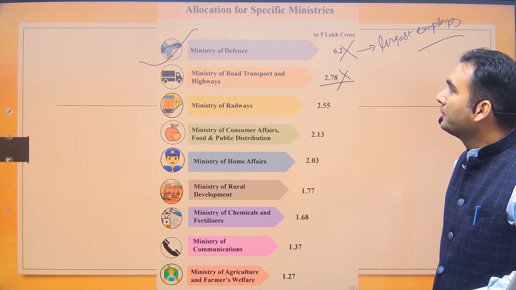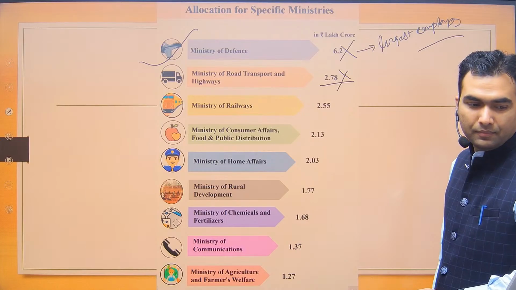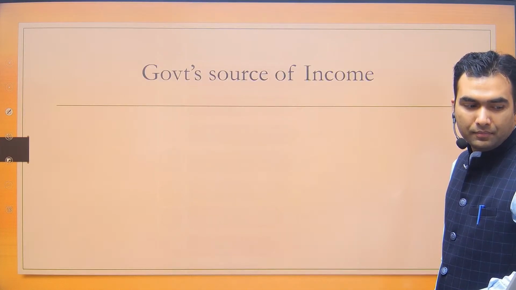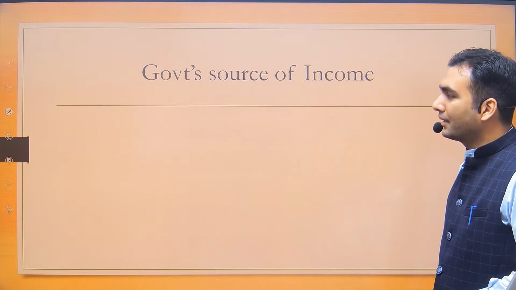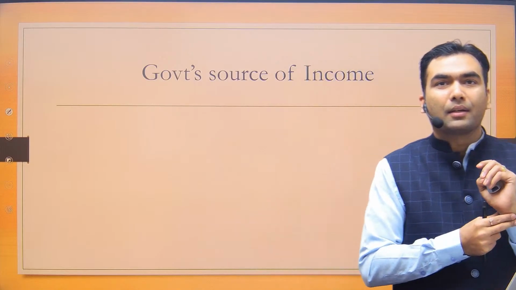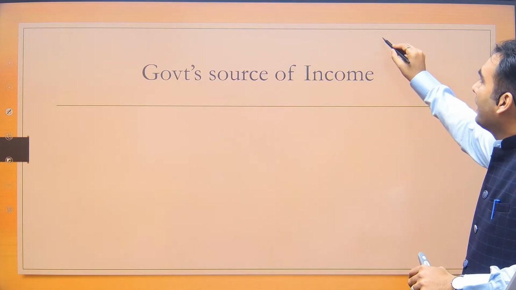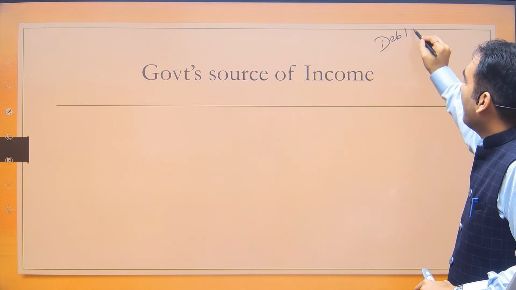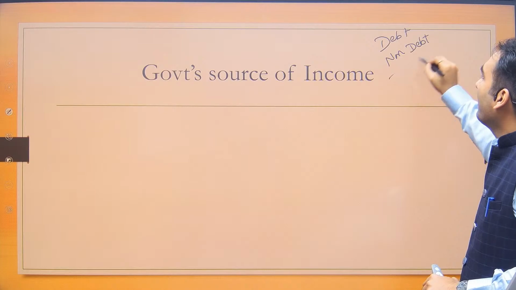Now let's move to the next part. Now we shall move to the income part. From where does the government get its income? The total receipts that the government gets could be borrowing or non-borrowing. So debt and non-debt. This is the first criterion between the sources of income.